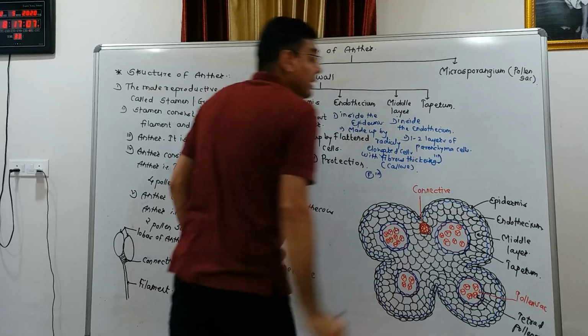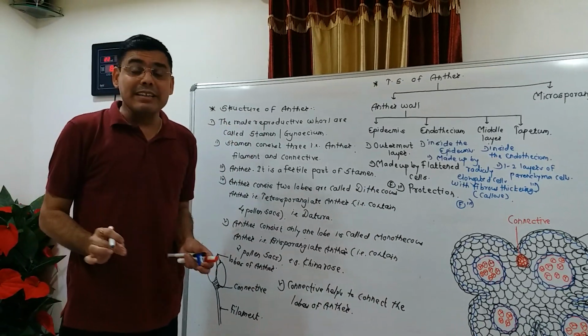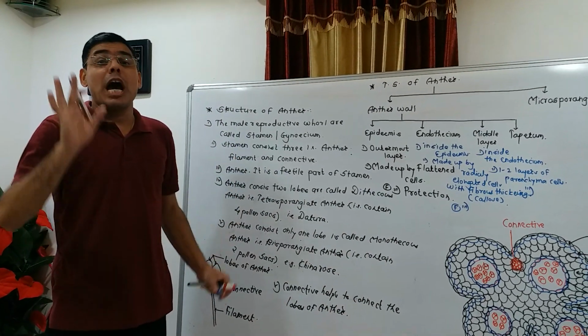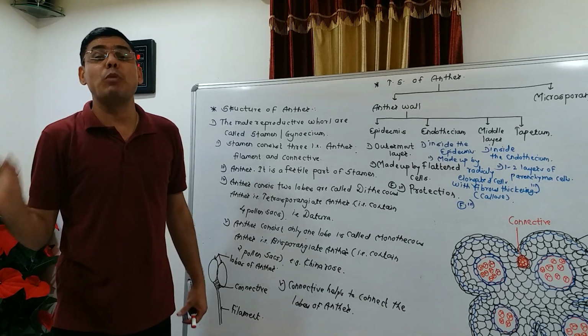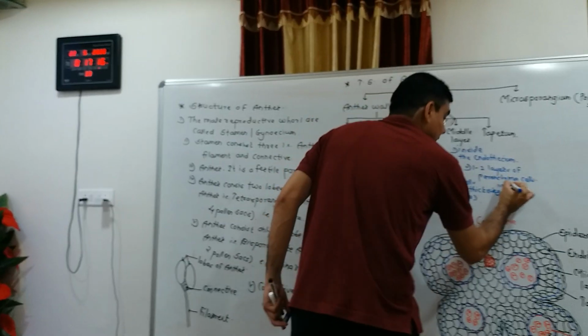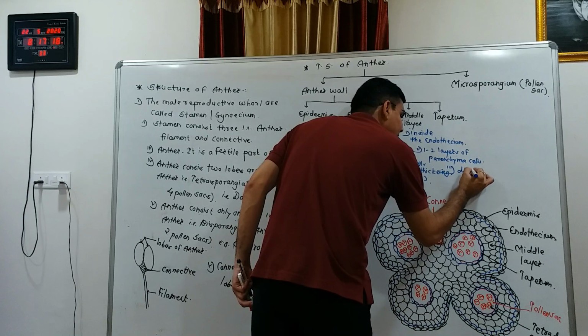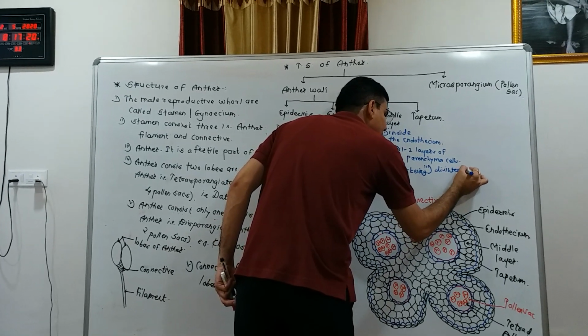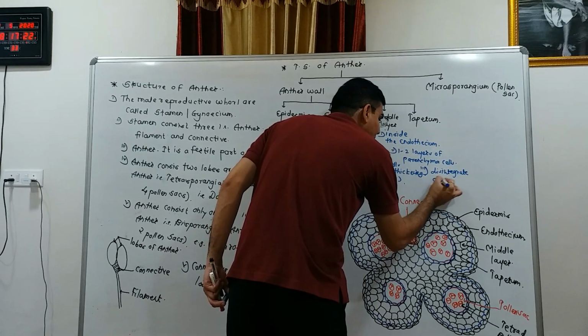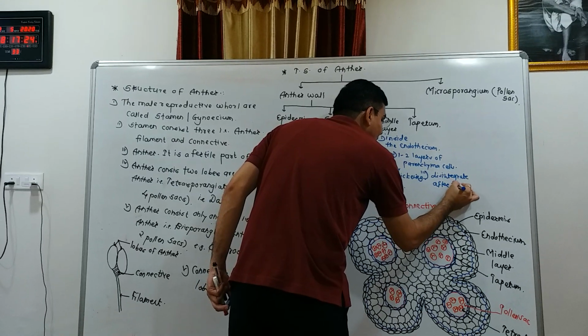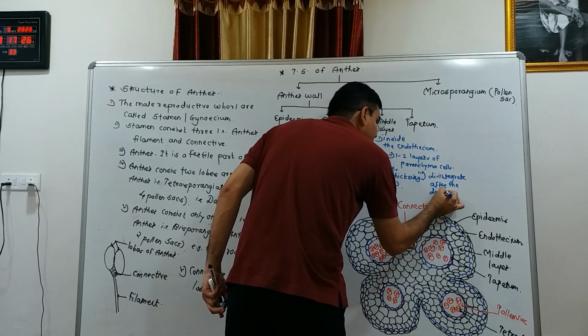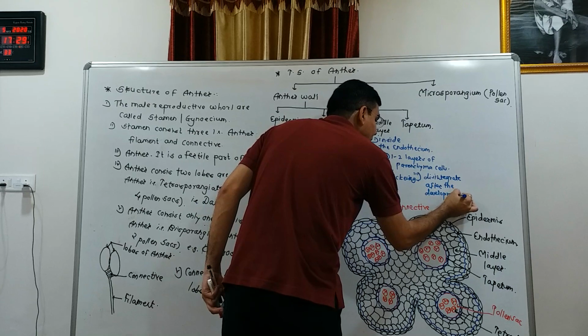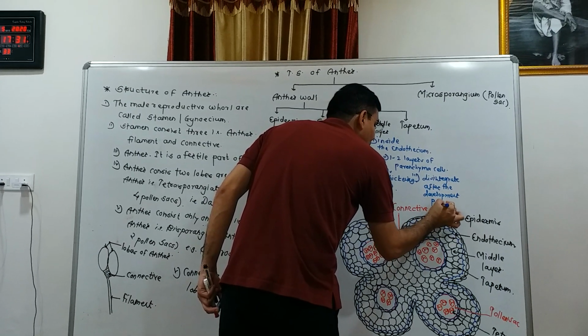And third point, this layer disintegrates or degenerates after the development of the pollen grain.